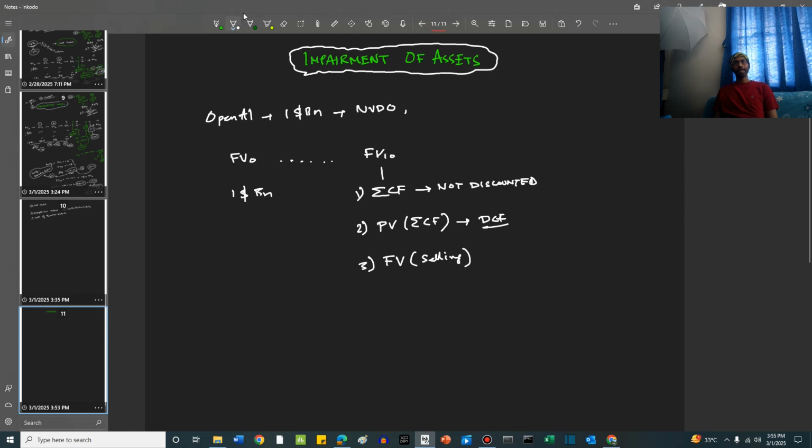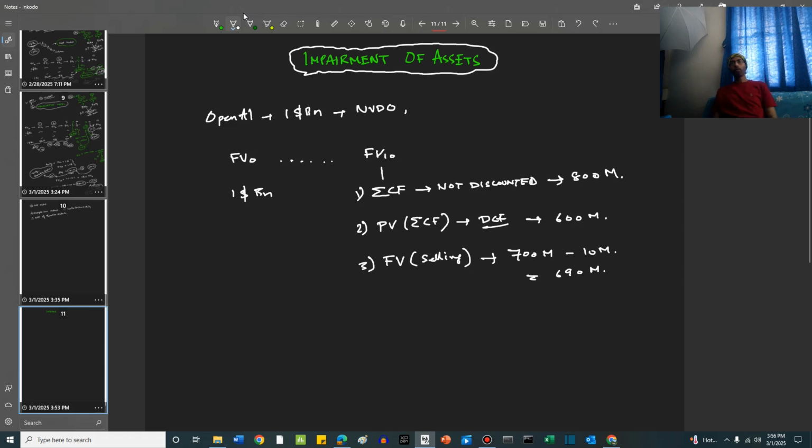Right, friends? Let's say all the cash flows which are not discounted for the shelf life of this technology sum up to 800 million. The present value sums up to 600 million. And the selling price is 700 million, minus some selling cost, let's say, which is 10 million. So the net selling price will be 690 million. So these are the values of the asset.